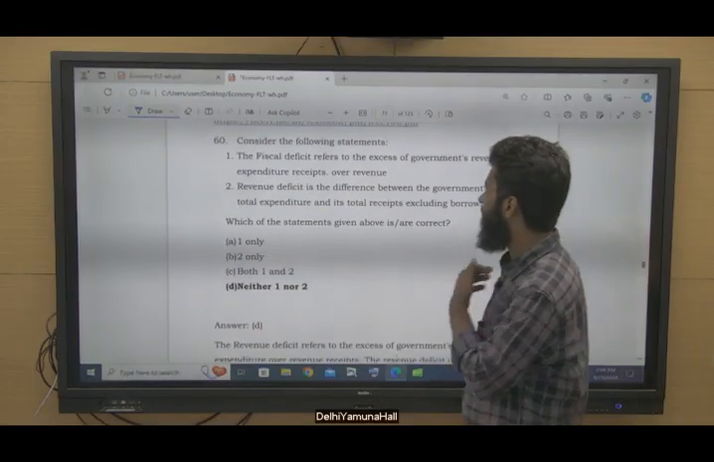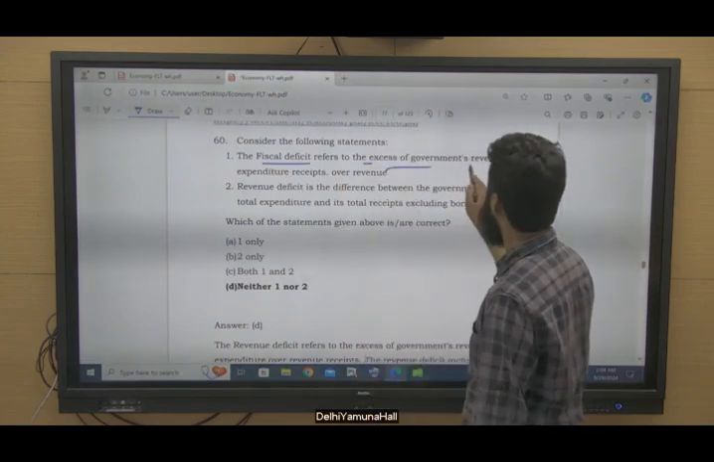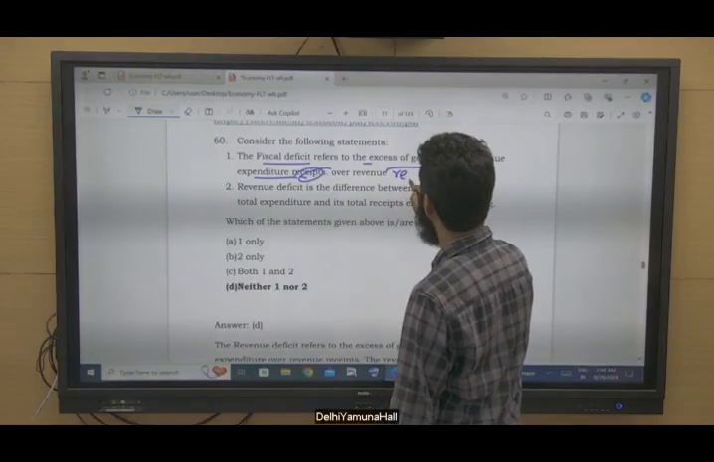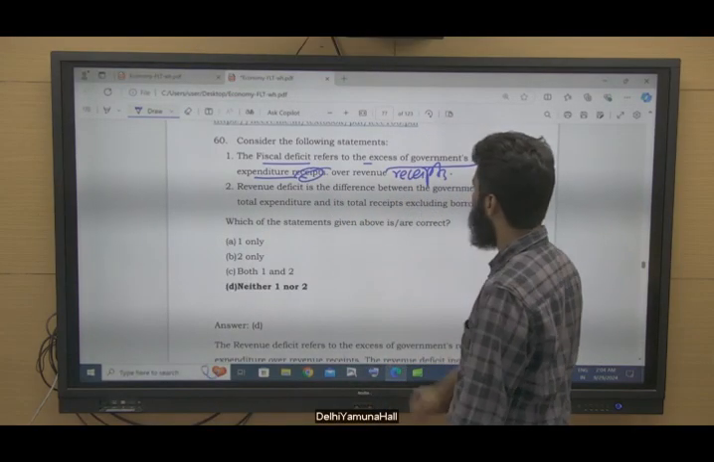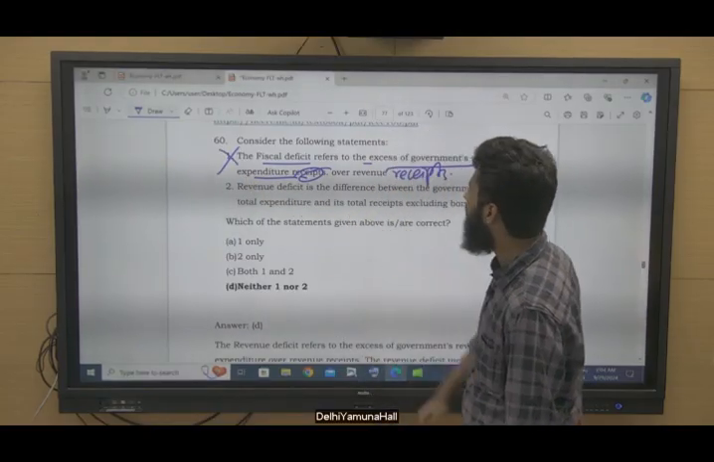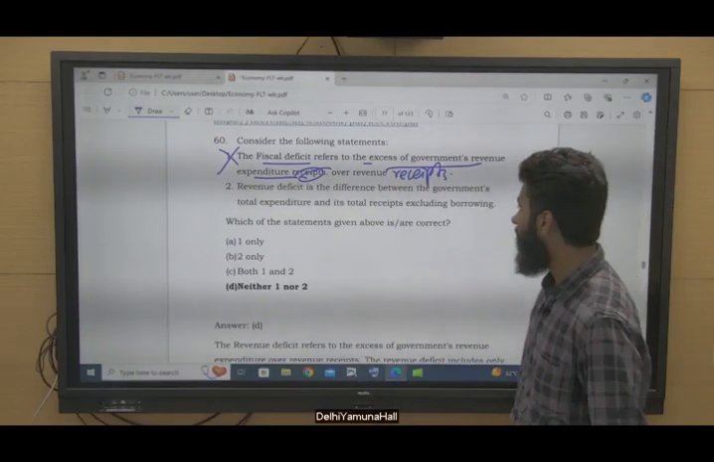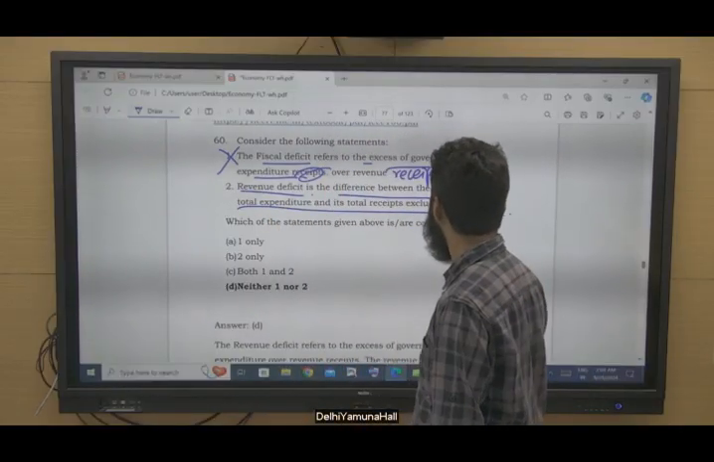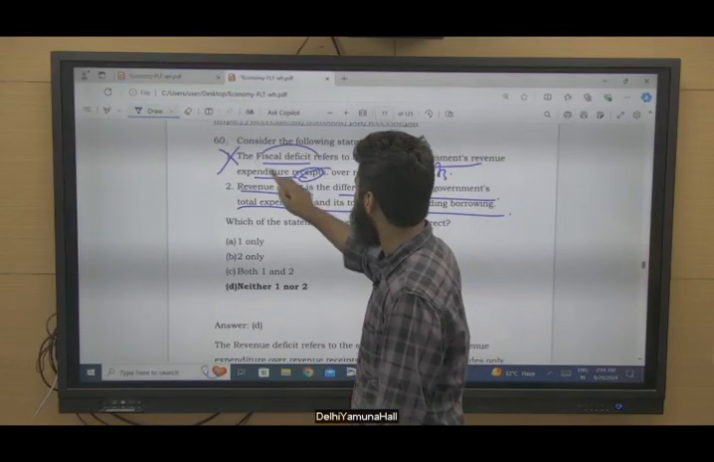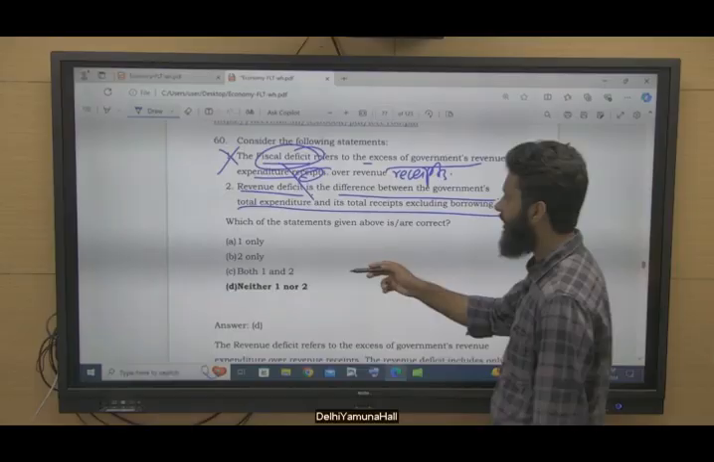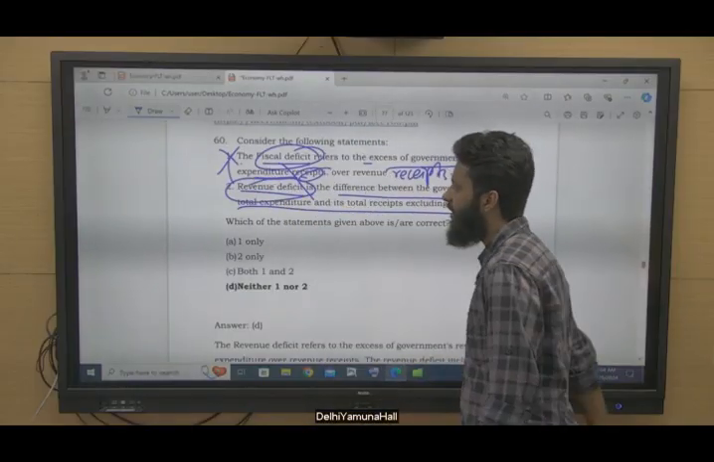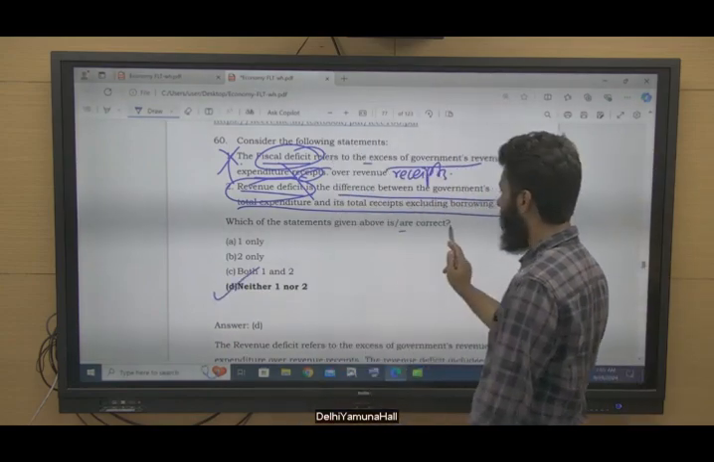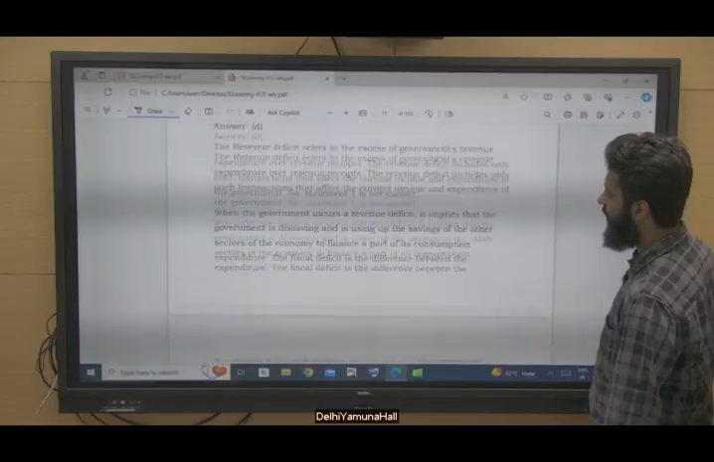Consider the following statements. The fiscal deficit refers to the excess of government's revenue expenditure over revenue receipts. This statement is incorrect. It is about revenue deficit, not about fiscal deficit. Revenue deficit is the difference between the government's total expenditure and total receipts excluding borrowing. This is the definition of fiscal deficit. So the definitions are exchanged, vice versa. Statement 1 is defining revenue deficit, whereas statement 2 is defining fiscal deficit. So both are incorrect, right? Option D.